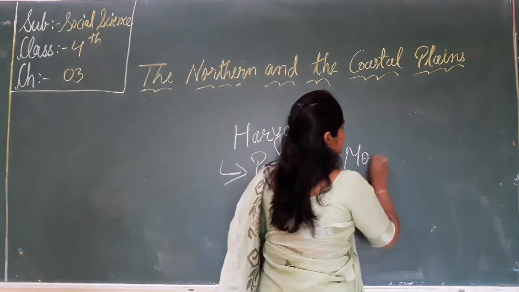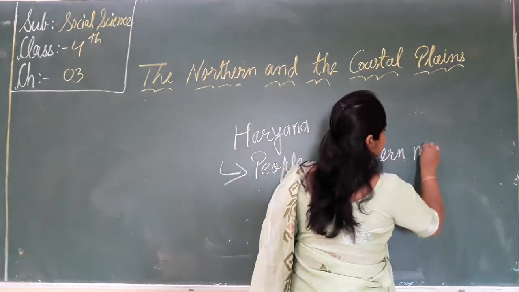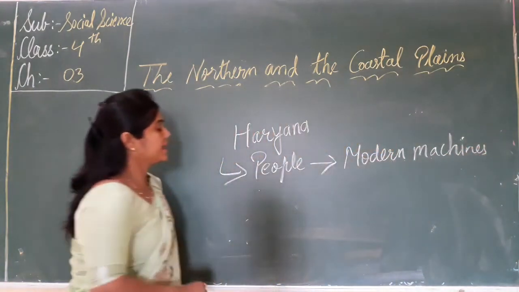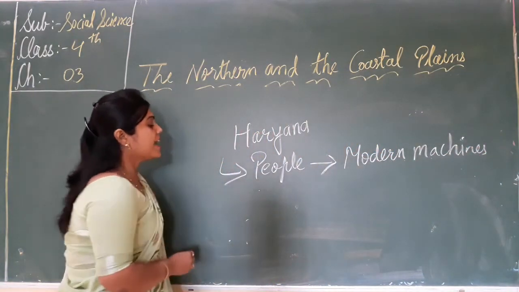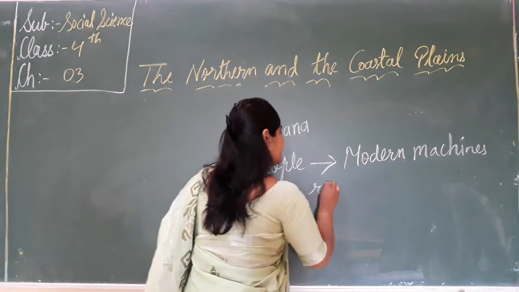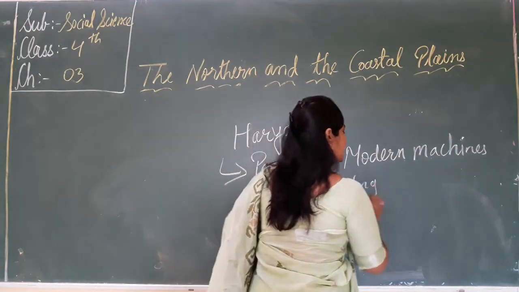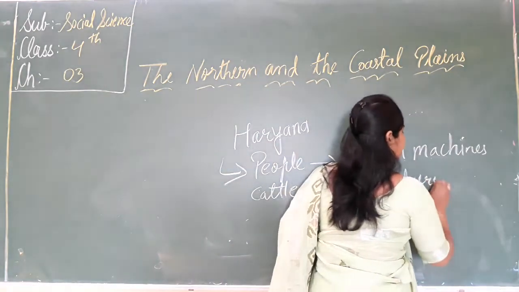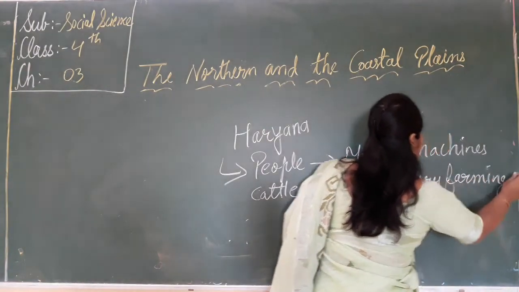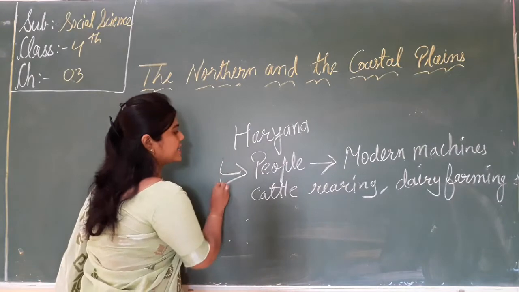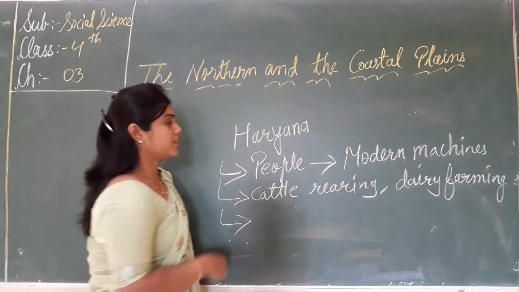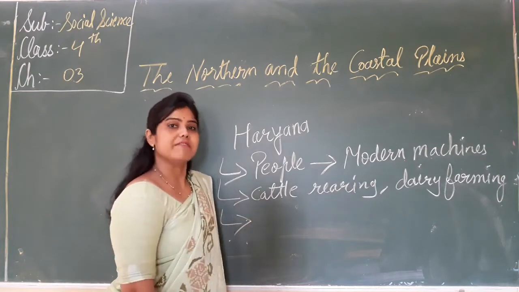What do they use? They also use modern machines in farming, and some people are engaged in cattle rearing, and some people do dairy farming.